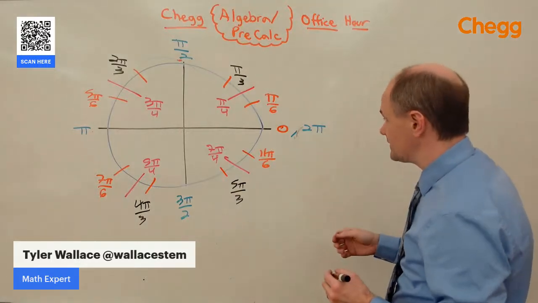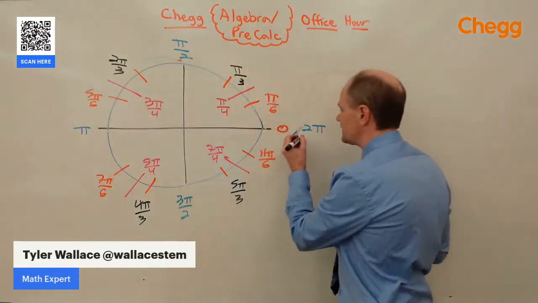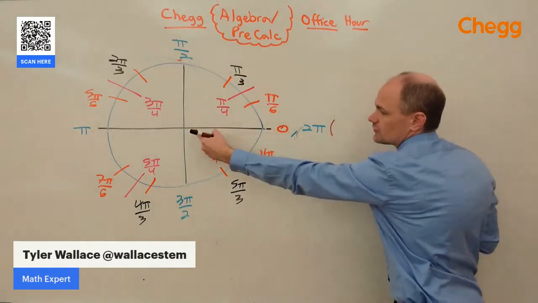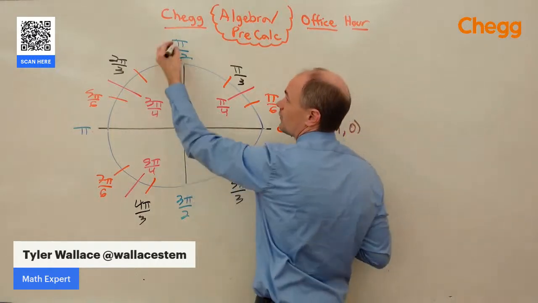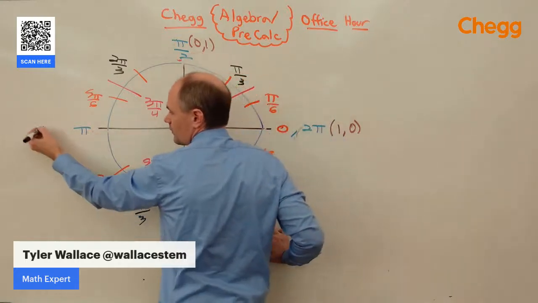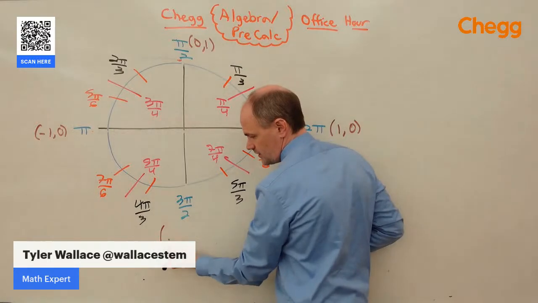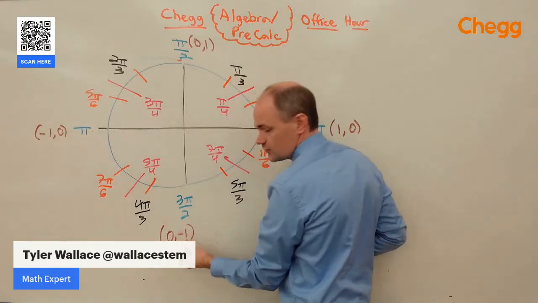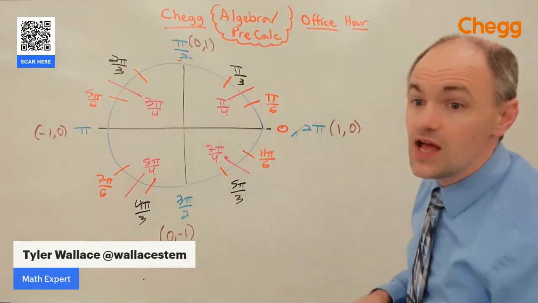For the coordinate points, I know these on the axis, those are the easy ones, because I can just count off. I know it's a unit circle, so it's a distance of 1 in the x direction and then 0. This one is 1 in the y direction, so 0x, 1y. This one's backwards, so it's -1, 0. This one's down, it's 0, -1. Those are the easy ones. Kind of off screen, but you can see it.